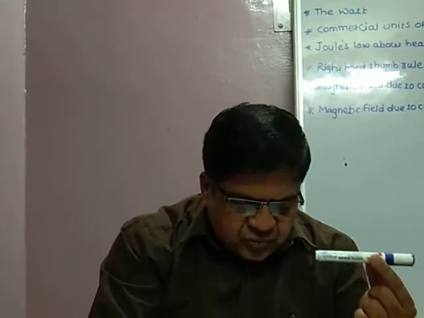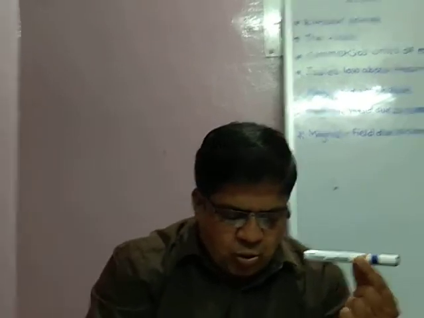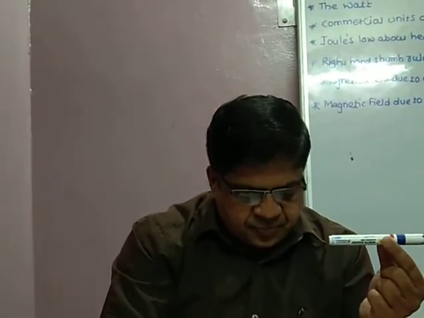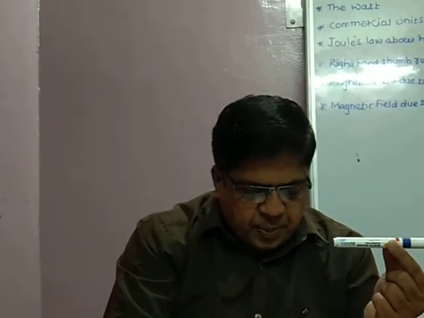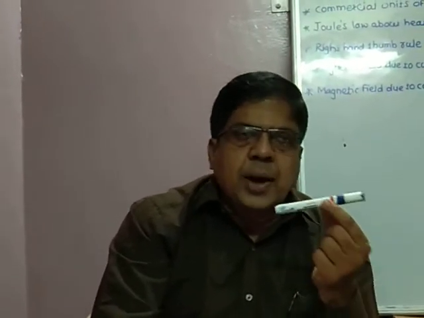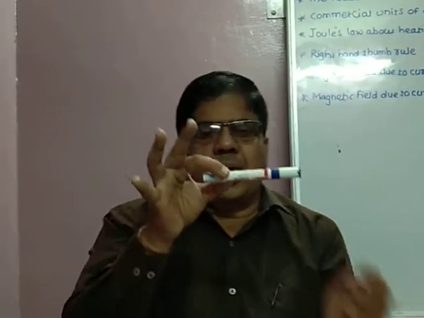This effect, called the magnetic effect of the current, was discovered by Hans Christian Ørsted. The unit of intensity of a magnetic field, the Ørsted, is named after him. Again, I repeat this, listen very carefully.